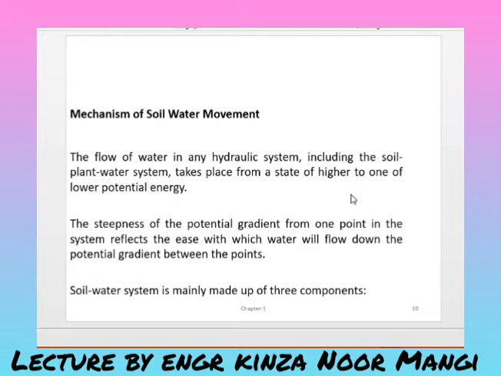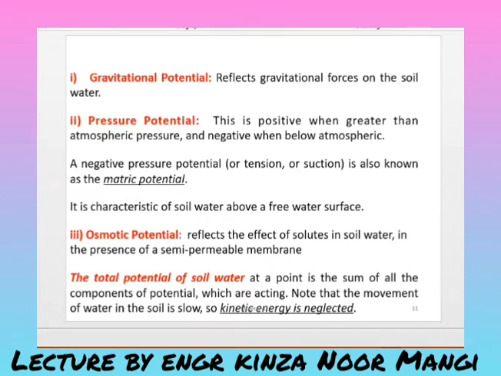Then the third is that the soil water system is made up of 3 components. Coming towards the next slide. Number 1 is the gravitational potential, Number 2 is the pressure potential, Number 3 is the osmotic potential. These 3 are the components of the potential. The gravitational potential means that due to the gravity force, the soil water starts to move. That would be called gravitational potential.